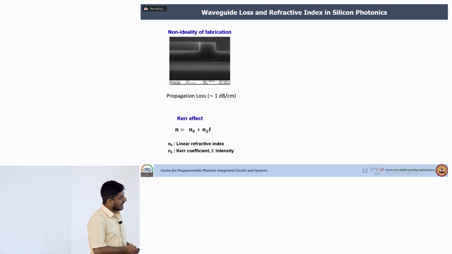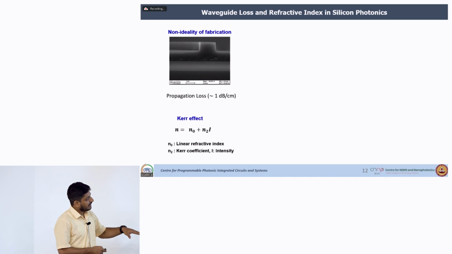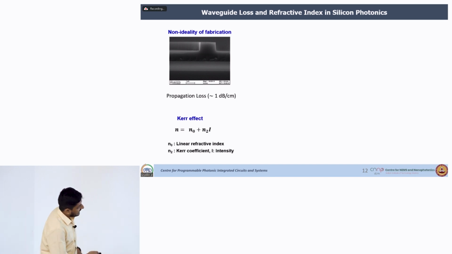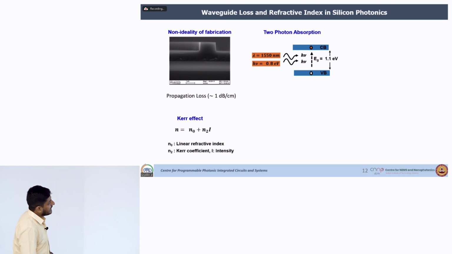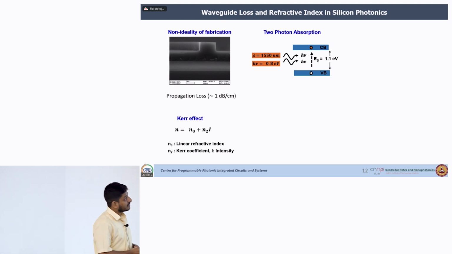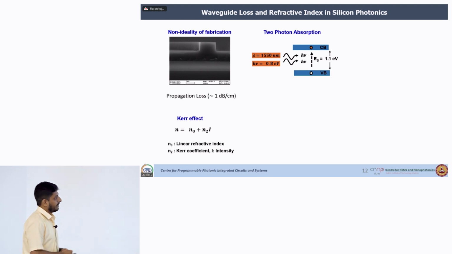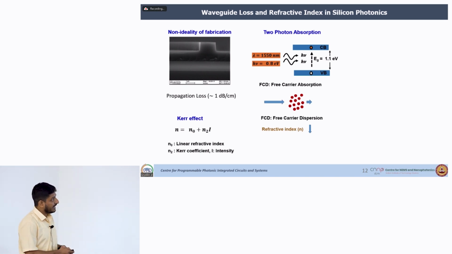Now, when you launch high power, because of the Kerr effect, the refractive index will also be a function of the power. Another important process that happens with silicon is that two photons will together excite one electron from the valence band to the conduction band, because the silicon band gap is 1.1 electron volt and two photons at 1550 nanometer can exceed that band gap energy. So, whatever light is coming is getting lost, and further it will generate free carriers, and these free carriers will also absorb the light.